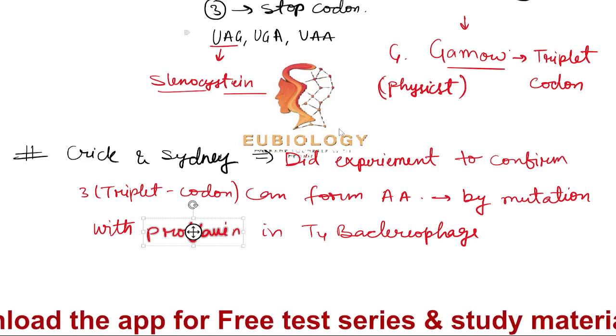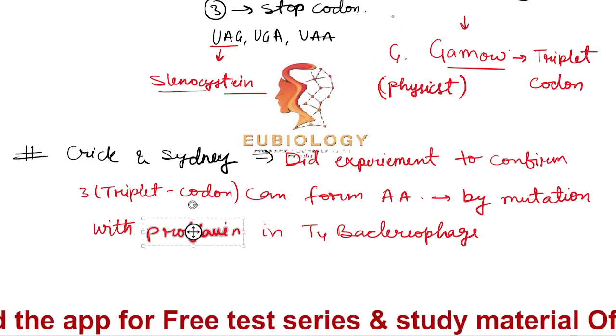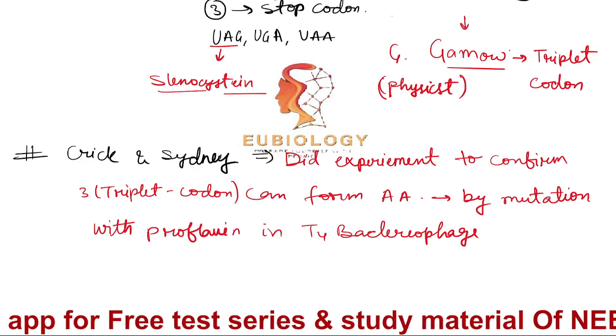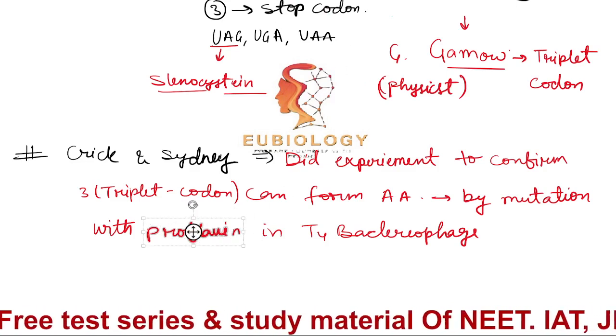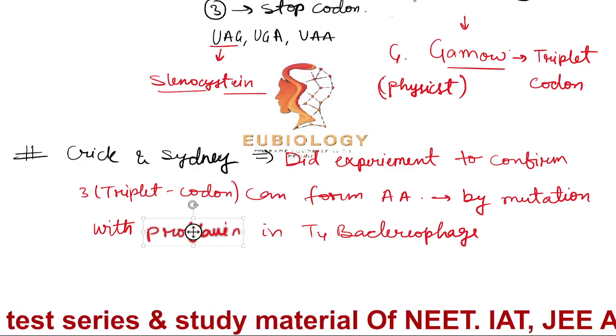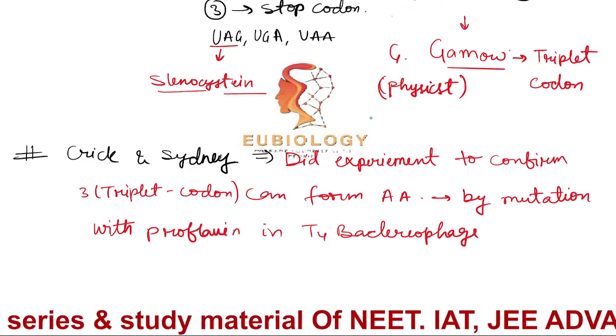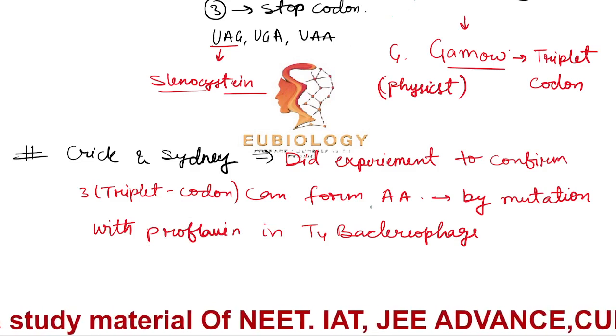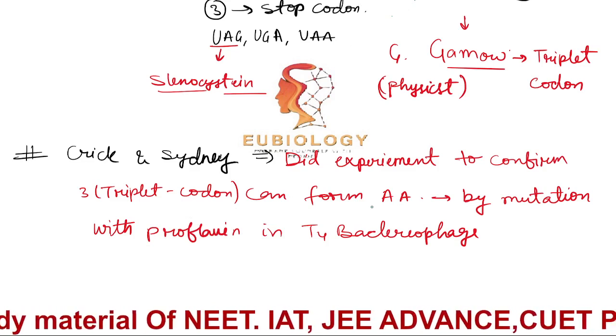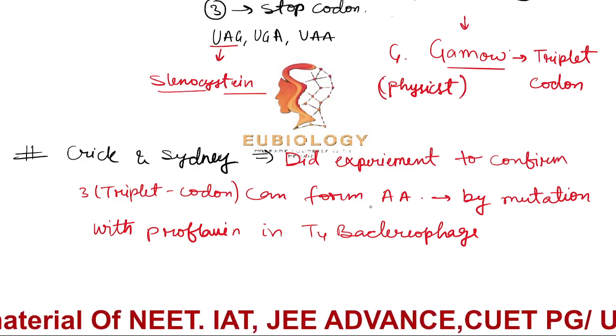Okay, this is your mutagen. So you can, why is it not occurring? So they did the experiment to confirm that the triplet is the correct answer for making an amino acid.